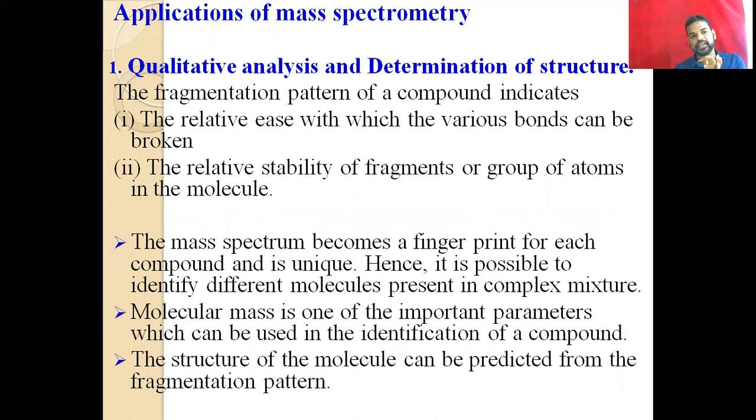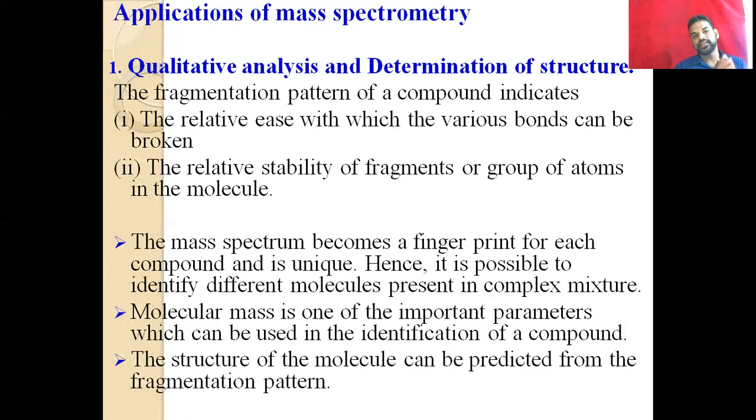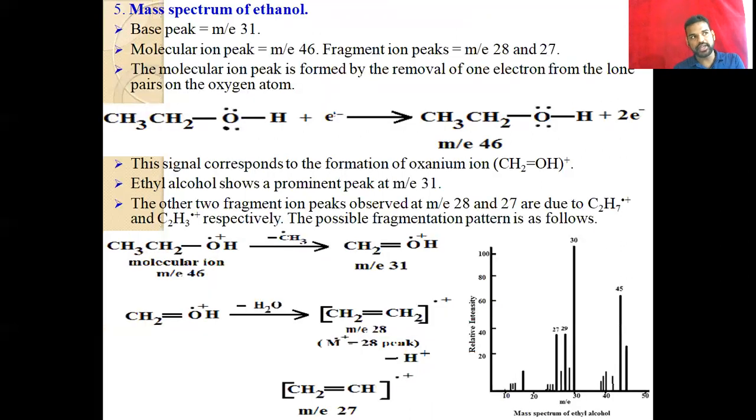After the breaking of the bond, we can use the evidence from the spectra. So it gives the best evidence for the pattern of fragmentation. This is one of the methods of identification of the compound by the fragmentation pattern. We can give the fragmentation pattern for the compound, and the spectrum gives the evidence.